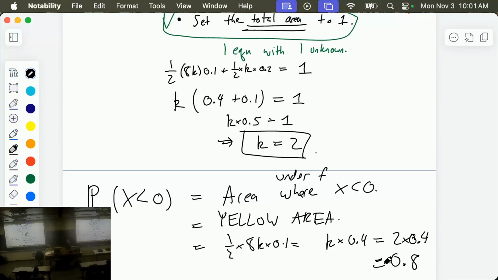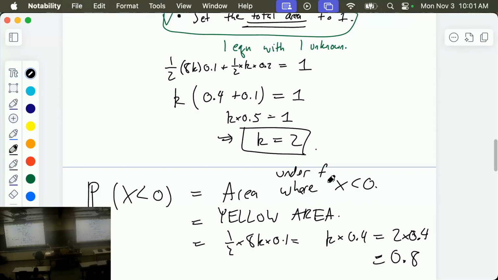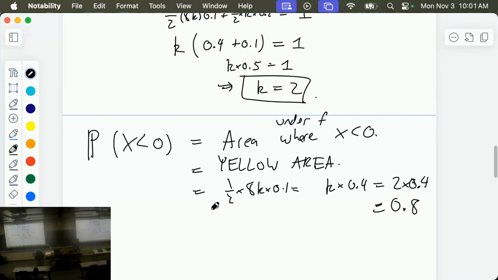This is a good time to check. Does that make sense? Could the probability be 0.8? Is that a thing probabilities can do? Yeah, 80%. That makes sense. So nothing obviously wrong with this. The yellow area is 0.8. And then the probability x is bigger than 0.